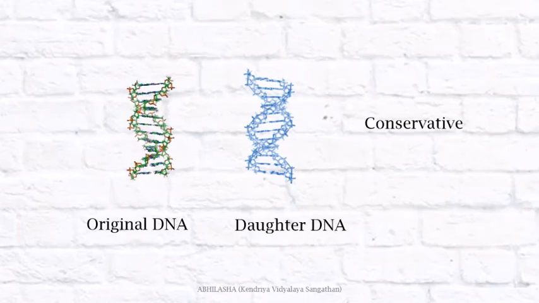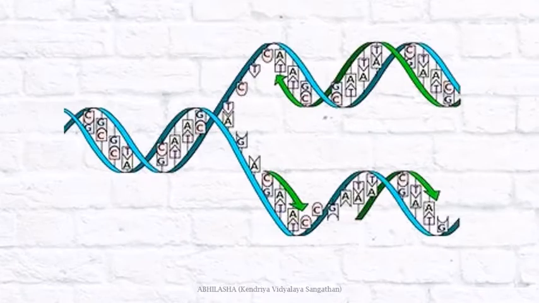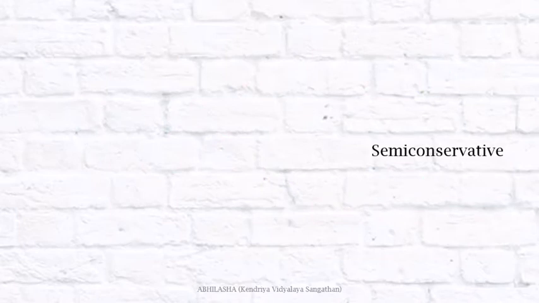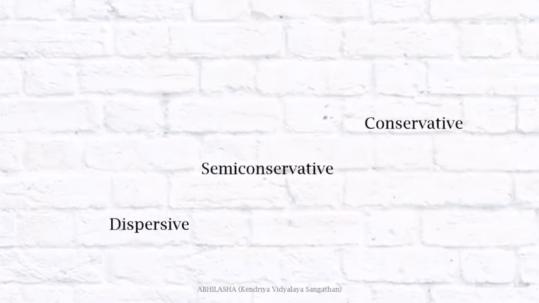Another mechanism is also possible where the 2 strands of DNA separate. Then each strand makes its own complementary strand. So both DNA formed have one old strand and one new. This mechanism is known as semi-conservative. So which of these is the correct mechanism? Let's see.